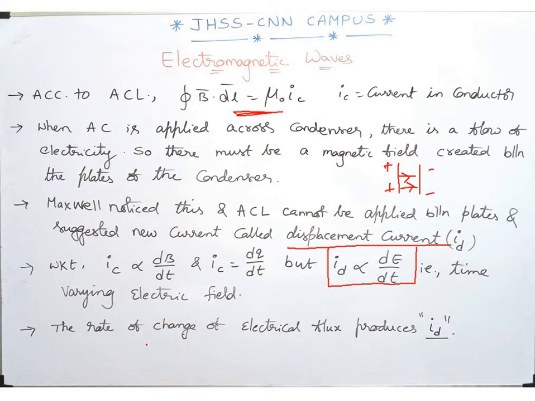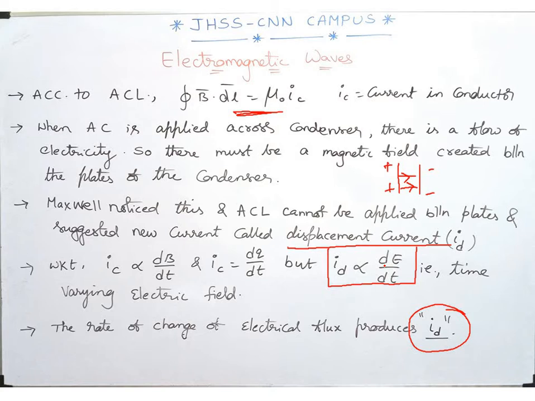Now, the rate of change of electric flux produces this displacement current ID. Simply in order to define the displacement current, it is the current which comes into existence in addition to the conduction current whenever the electric field, and hence the electric flux, changes with time.